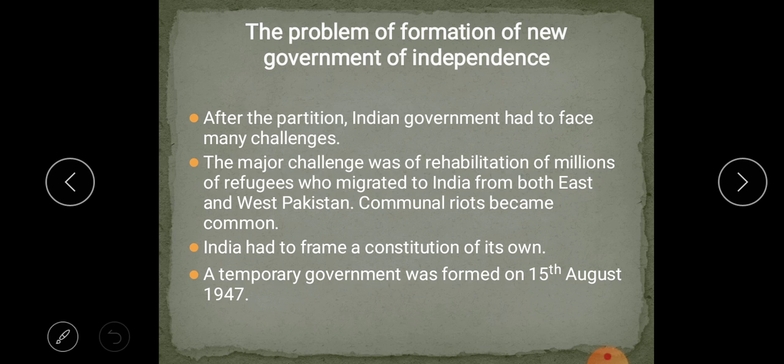Bringing these religious conflicts under control by the time of division was a hectic job for the government. The temporary government was formed on the 15th of August 1947 when India got its independence. Jawaharlal Nehru became the first Prime Minister of the country.